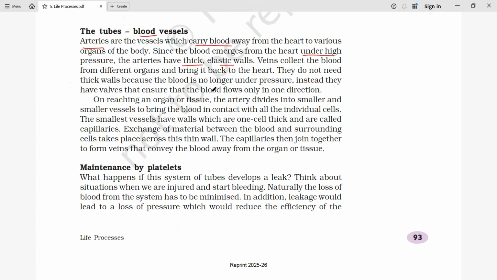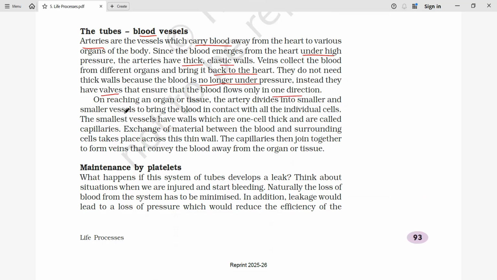And what do veins do? They collect the blood from the different organs and bring it back to the heart. The pressure is not high in them, so they have low pressure. Here again a valve is there, and the valves ensure the flow is in only one direction.